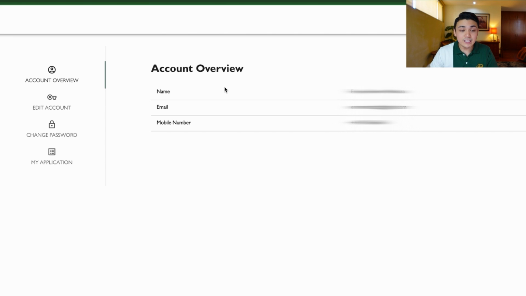You can see your profile here. You can also have access to the details that you uploaded when you did your client application, and you can actually also change your password. So this is very important because let's say nag-leak yung password mo, or you have a practice of changing your password every 3 months or every year, you can do that here securely. Okay, so that is a complete walkthrough of the Rampver Online platform.